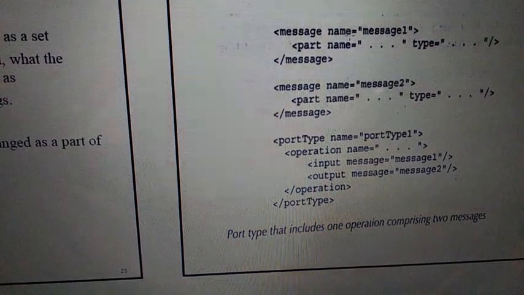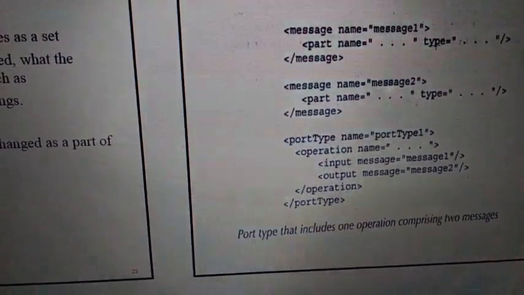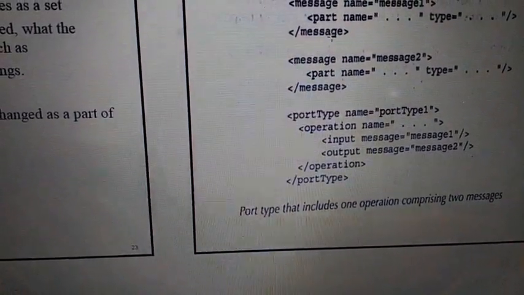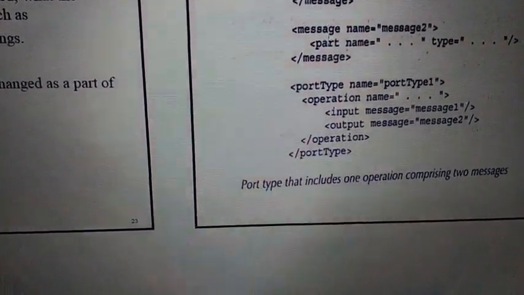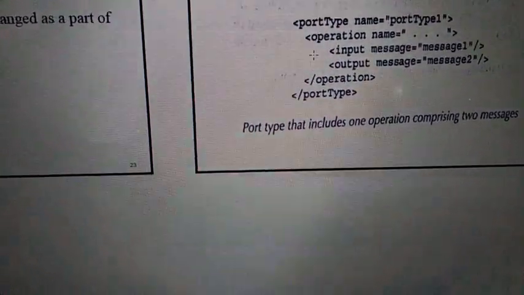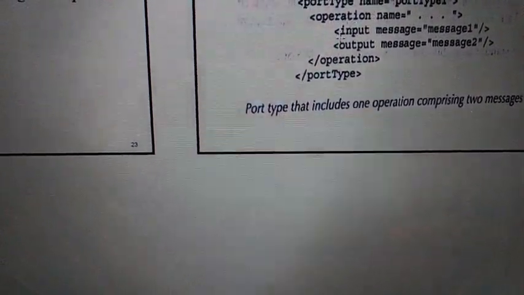See here, message name followed by part name, right? Then type, which is the type used, right? So it is ended by the end tag. Similarly, you can have any number of messages with part name and type, followed by port name and operation, right?